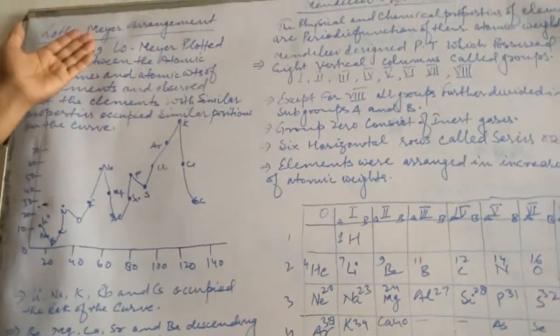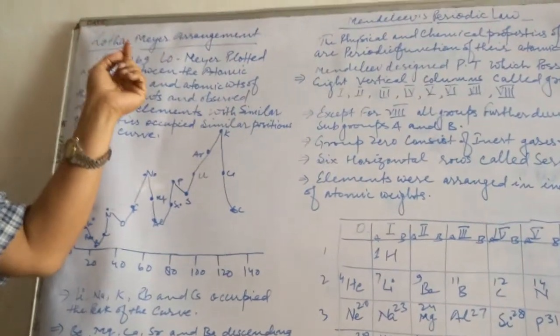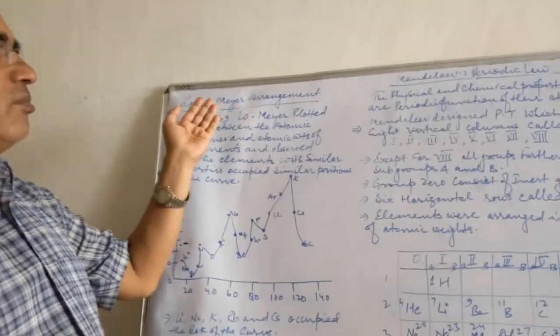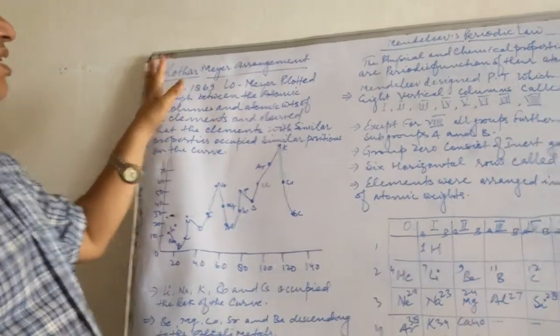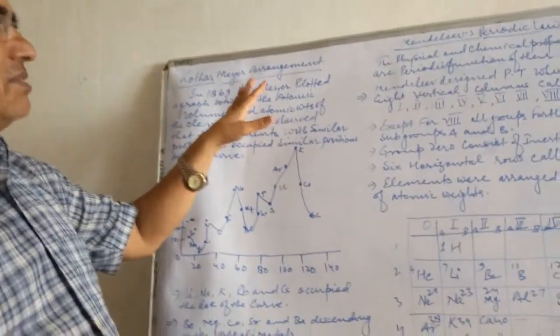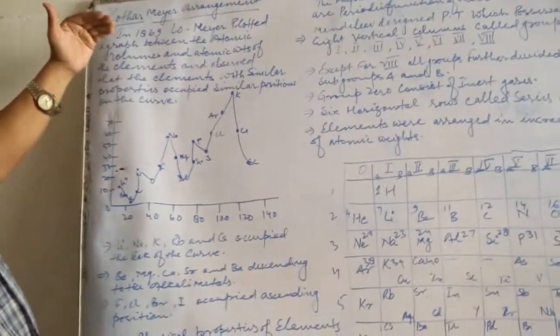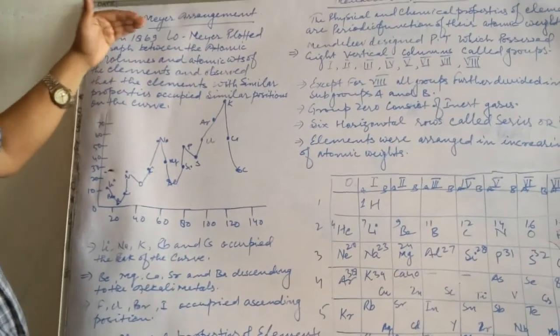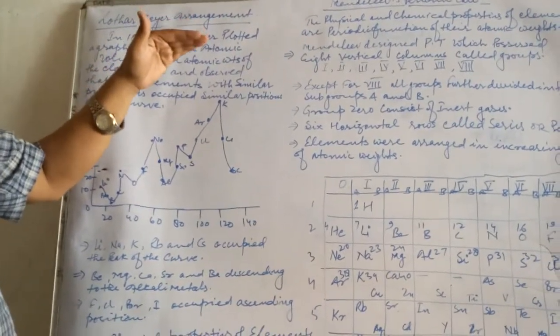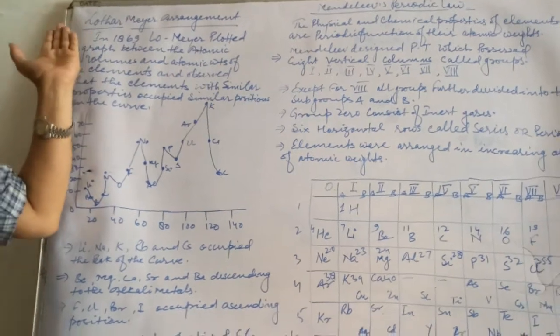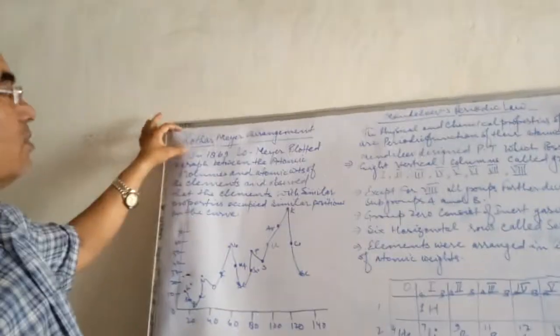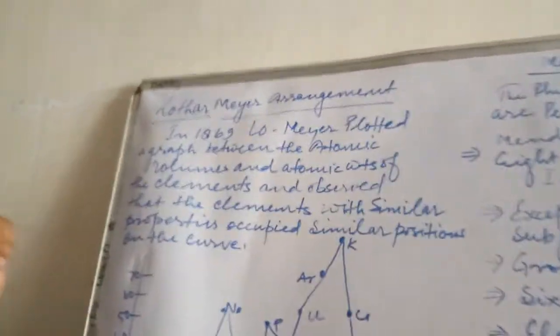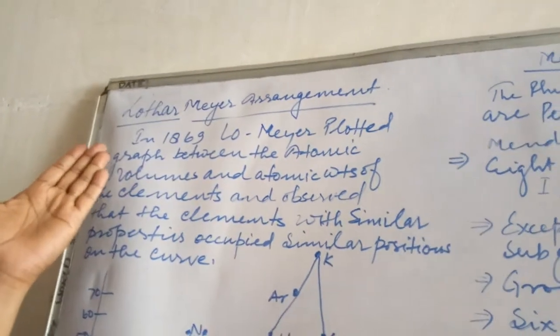Yesterday I discussed Newland's law of octaves and Dobereiner's triads regarding classification of elements. So today we are going to discuss the Lothar-Meyer arrangement and Mendeleev's periodic law. At the very first, the Lothar-Meyer arrangement. So what was proposed by Lothar-Meyer?